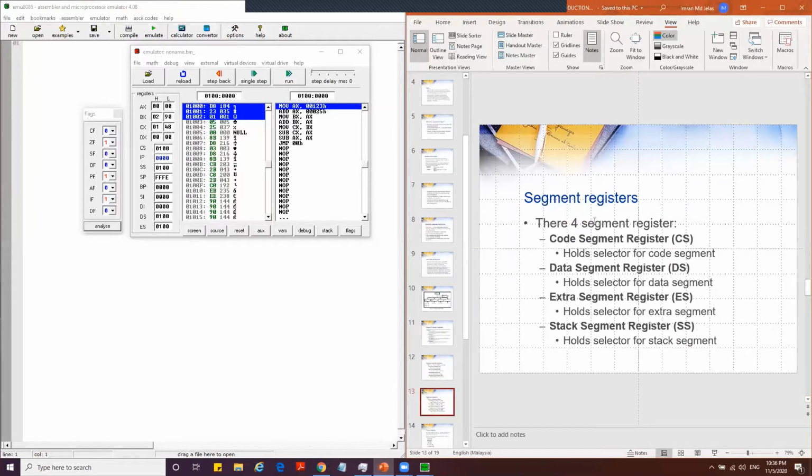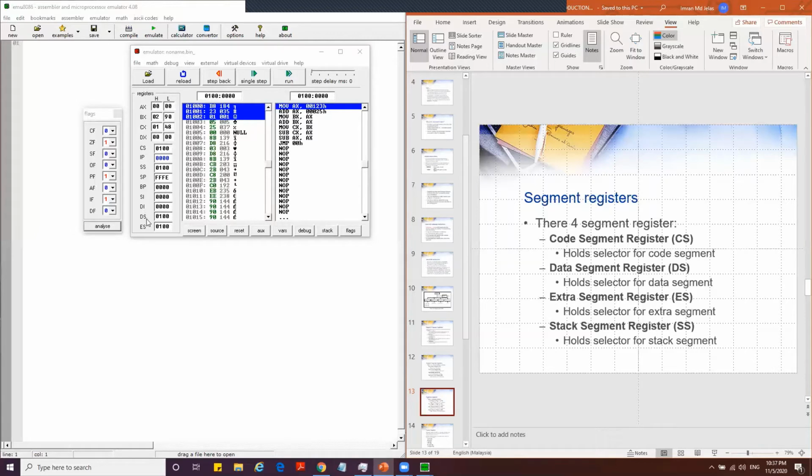Then we have the segment registers, starting with CS, the code segment. This is the code segment 0100, and the instruction pointer starts at 000. The next one is the data segment register, where we will store our data.